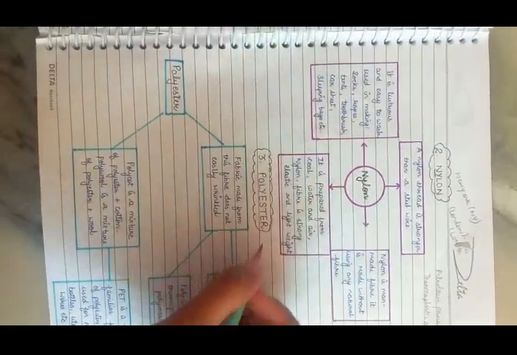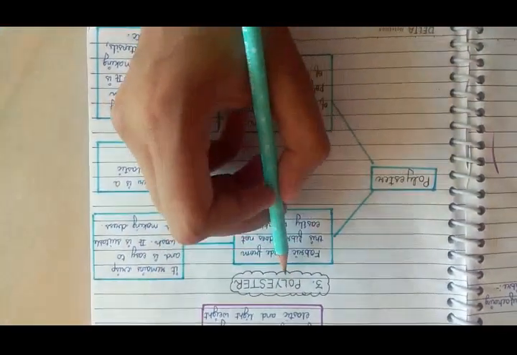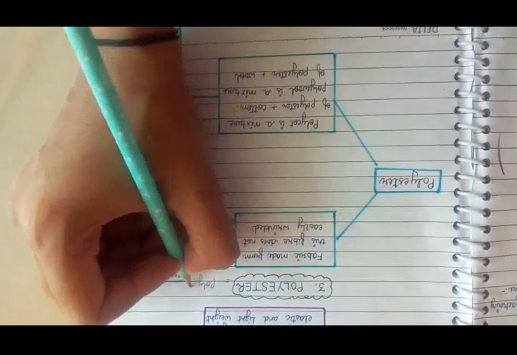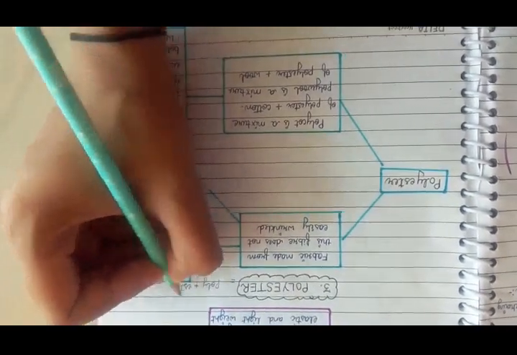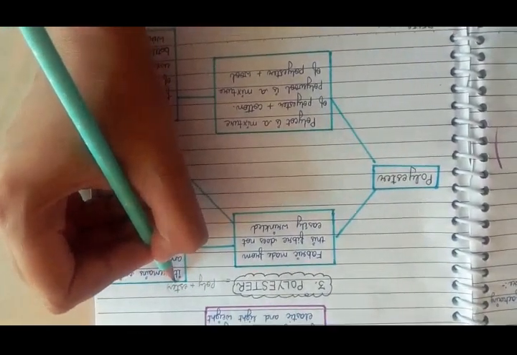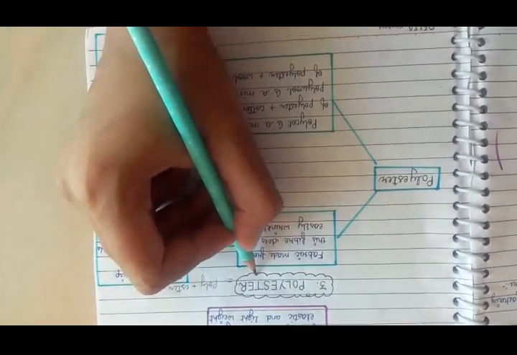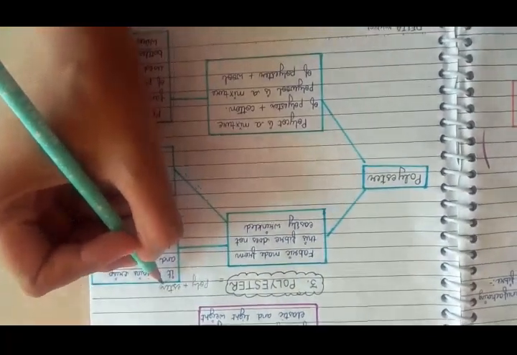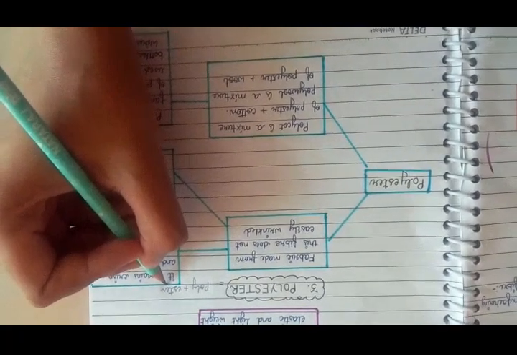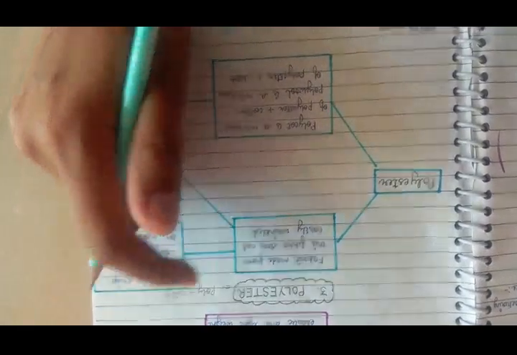Now our third synthetic fiber is polyester. Poly plus ester. The word poly means many, and ester is a chemical which has a fruity smell. Therefore, the polyester synthetic fiber is made up of a combination of a large number of ester groups connected in a chain. It is terylene. Terylene is a popular polyester fiber.